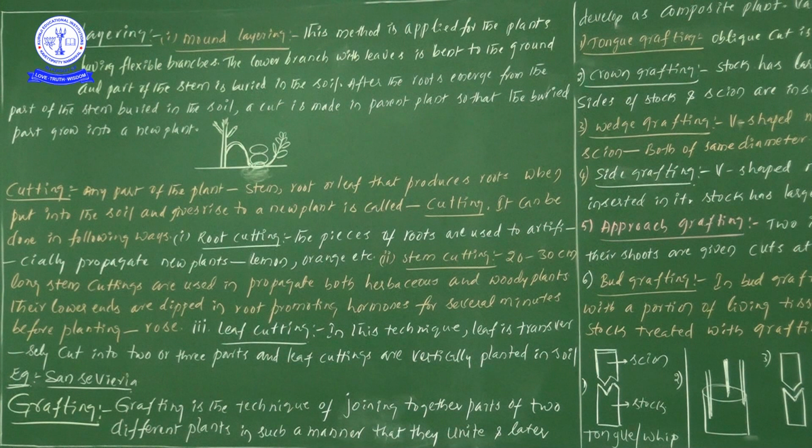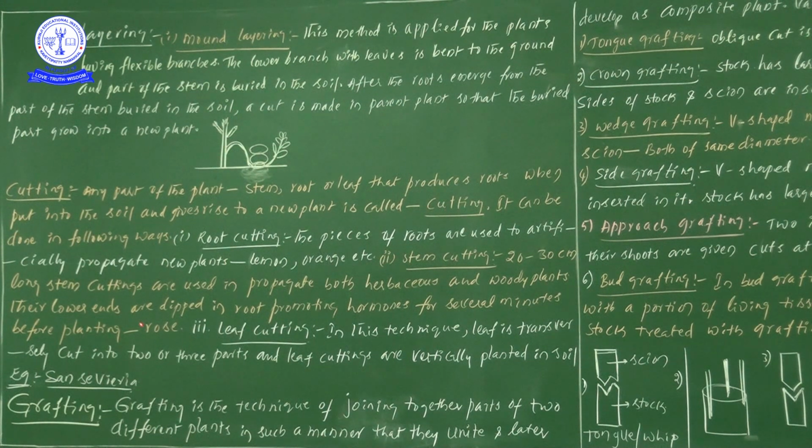For example, sugar cane plants use this kind of phenomenon. So stem cuttings of 20 to 30 centimeters are used for propagation of plants, both in herbaceous as well as woody plants.